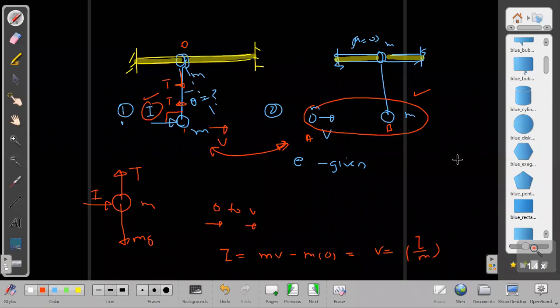But afterwards, I also agree that it will definitely gain velocity, because the tension will become inclined at an angle theta, and then it will apply some horizontal force on it. If it is applying some horizontal force, then this will also gain acceleration in the horizontal direction. So this will also move. So at last, when it acquires the maximum possible angle with the vertical, at that instant both velocities will be equal. These velocities have to be equal when theta becomes maximum.